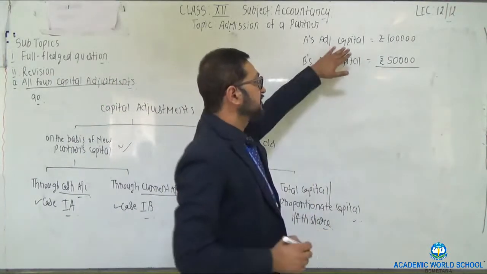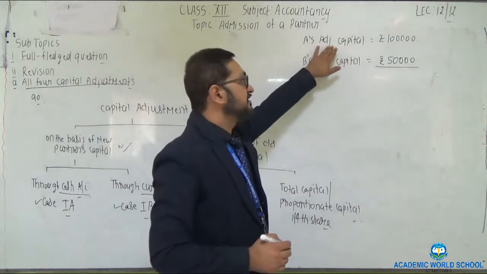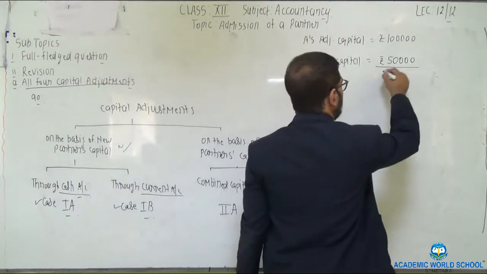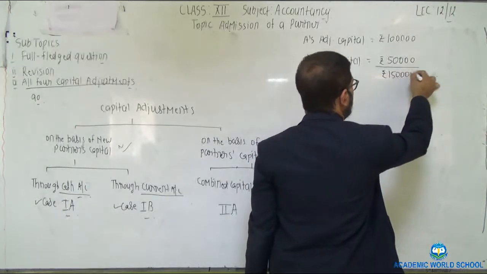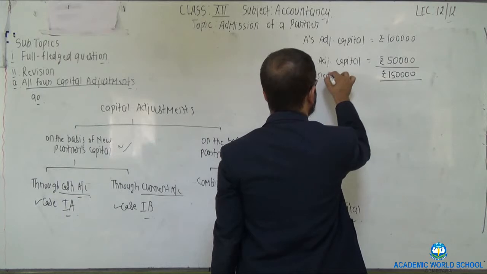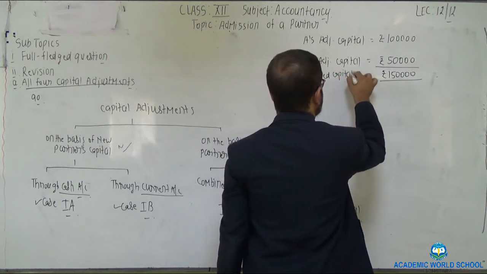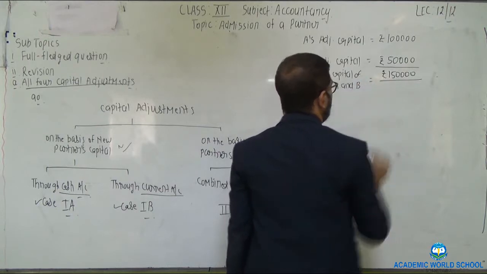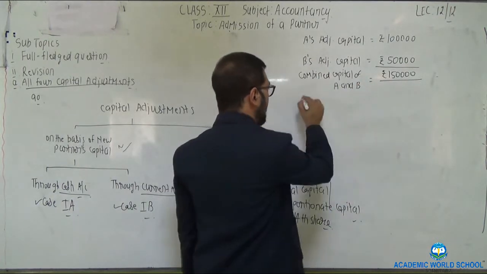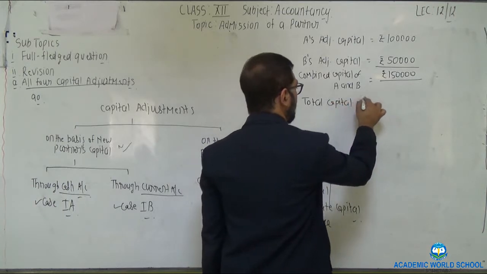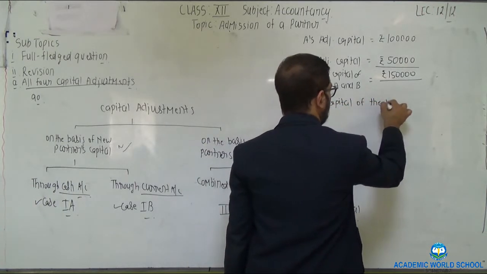Again, in this case, you need to calculate first A's adjusted capital and B's adjusted capital. 1,50,000, so total would be 150. This would be the combined capital of A and B. We need to calculate total capital first, the total capital of the new partnership firm.